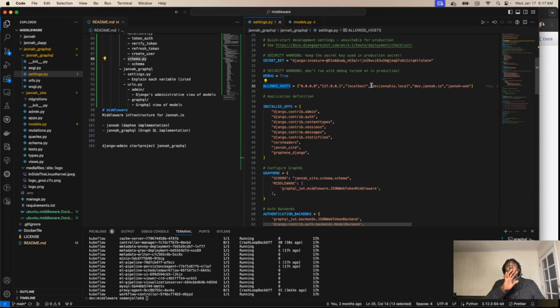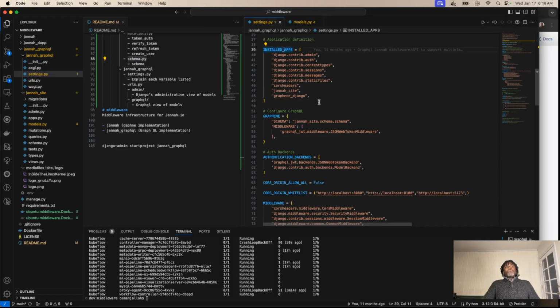These are the family members it knows. If you're not on this list and you talk to it, it cries, it ignores you. Simple way to explain it. I'm just using an analogy here. Basically, the allowed host list is a way for Django to say, if you're not on this list, don't talk to me. If you talk to me, I ignore you.